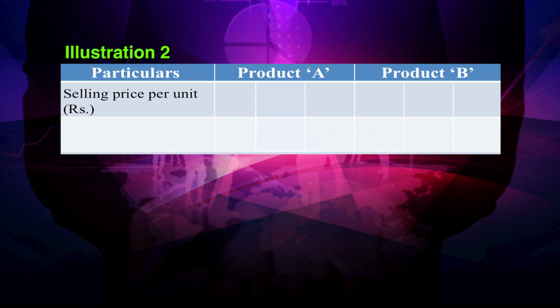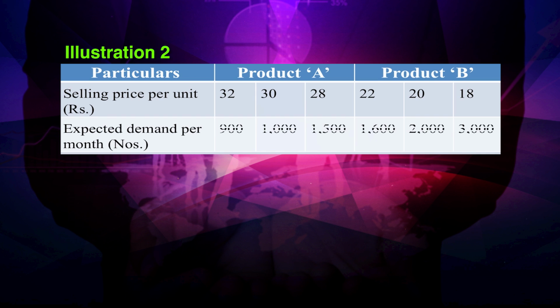The first information: selling price per unit rupees 32, 30, 28 for A, similarly 22, 20 and 18 for B. At the above selling price, the expected demand per month in number will be 900 for product A when the selling price is 32, 1000 when selling price is 30, 1500 when selling price is 28, and for product B 1600 units when selling price is 22, 2000 units when selling price is 20 and 3000 units when selling price is 18.